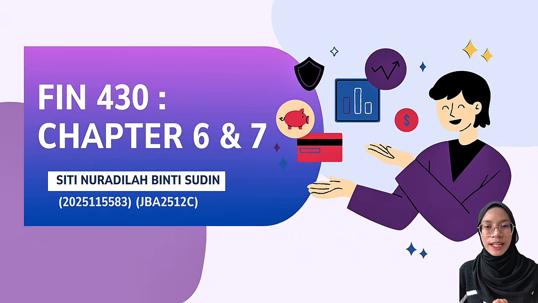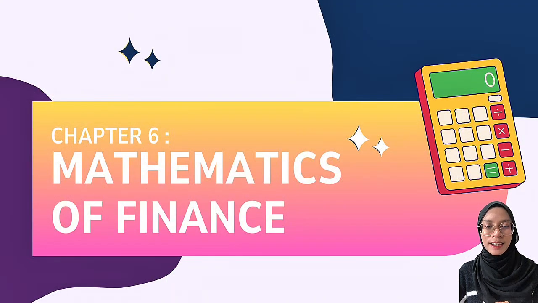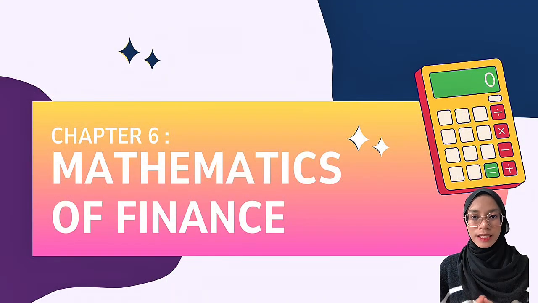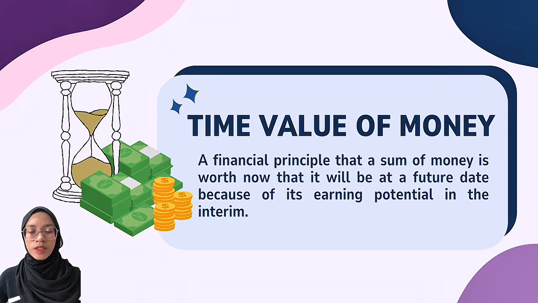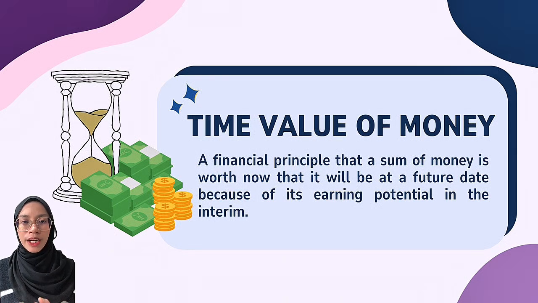Let's begin with chapter 6. It's about the mathematics of finance. The time value of money is the concept that a ringgit today is worth more than a ringgit tomorrow due to its potential earning capacity. In simple terms, if I have 100 ringgit today and I can invest it, that amount could grow, so its value increases over time. This principle forms the foundation of many financial decisions such as loan, investment, and retirement planning.